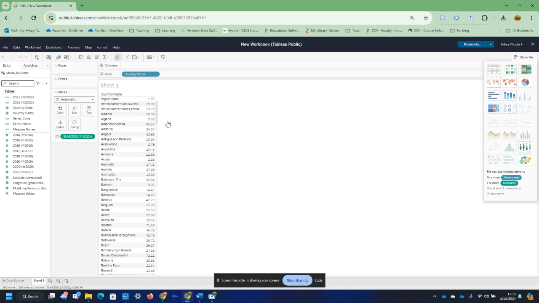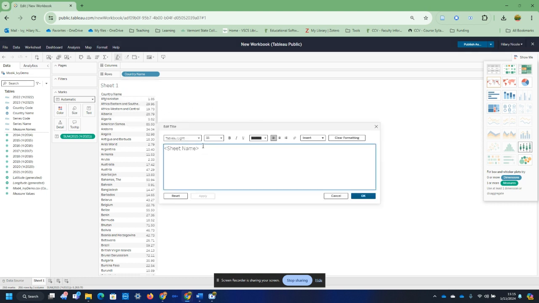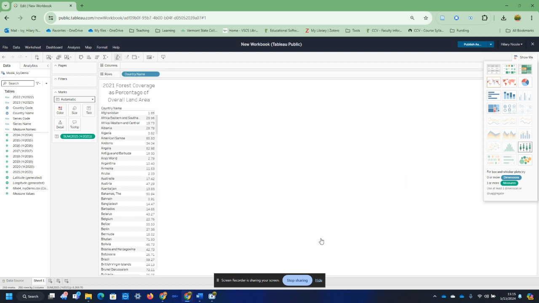Okay, so now what I've got in this sheet, which I'm going to quickly rename, is 2021 forest coverage as percentage of overall land area. Okay, I'm going to center this, apply it, click OK.